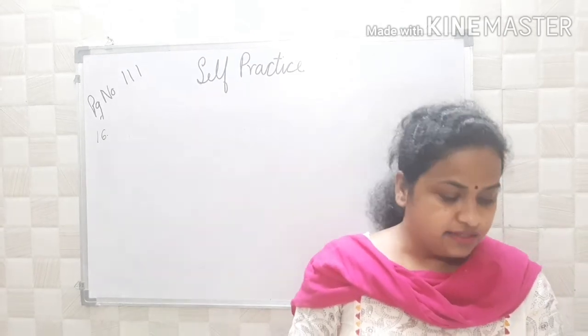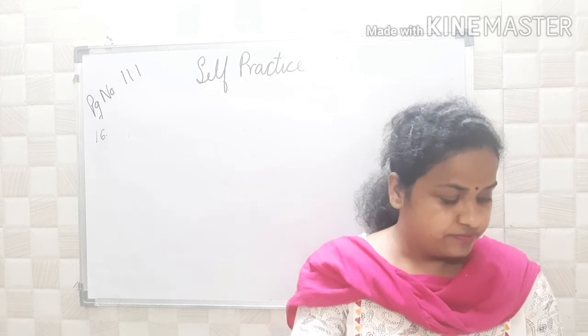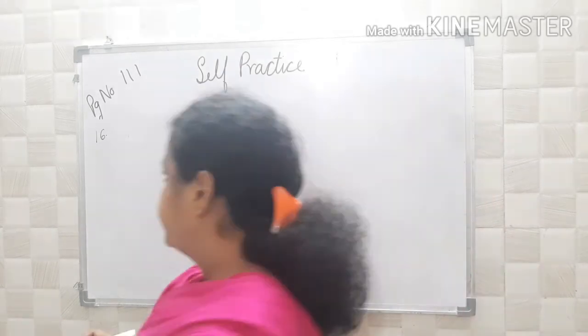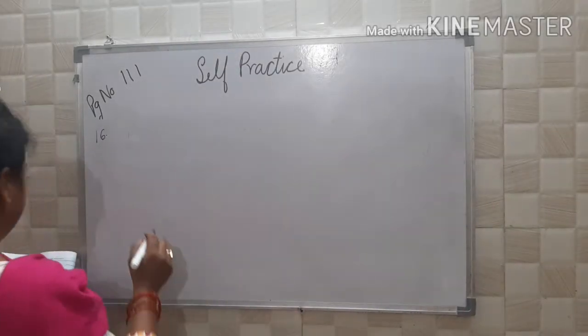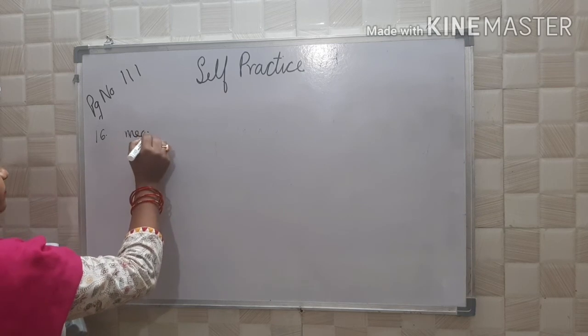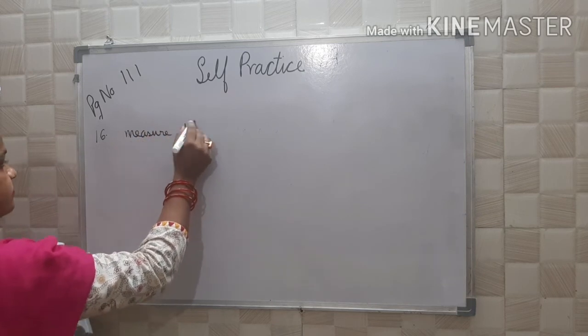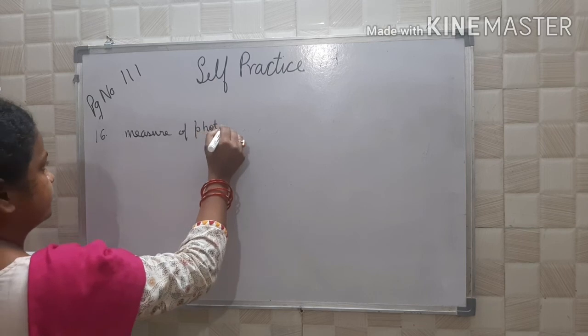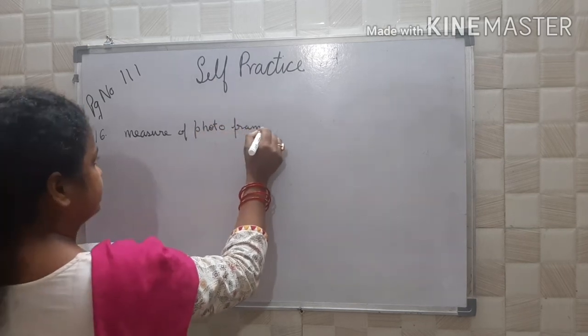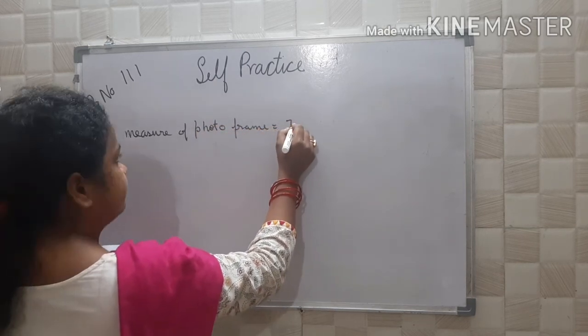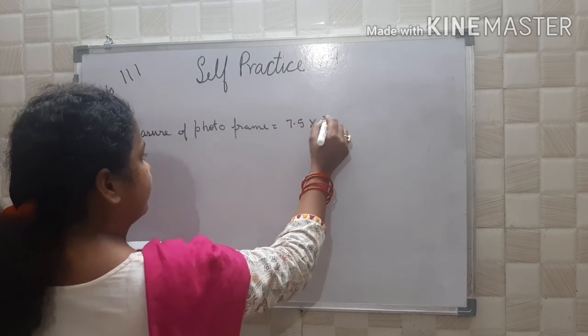So what is the other shorter side? So the measure of the photo frame is 7.5 into 5.